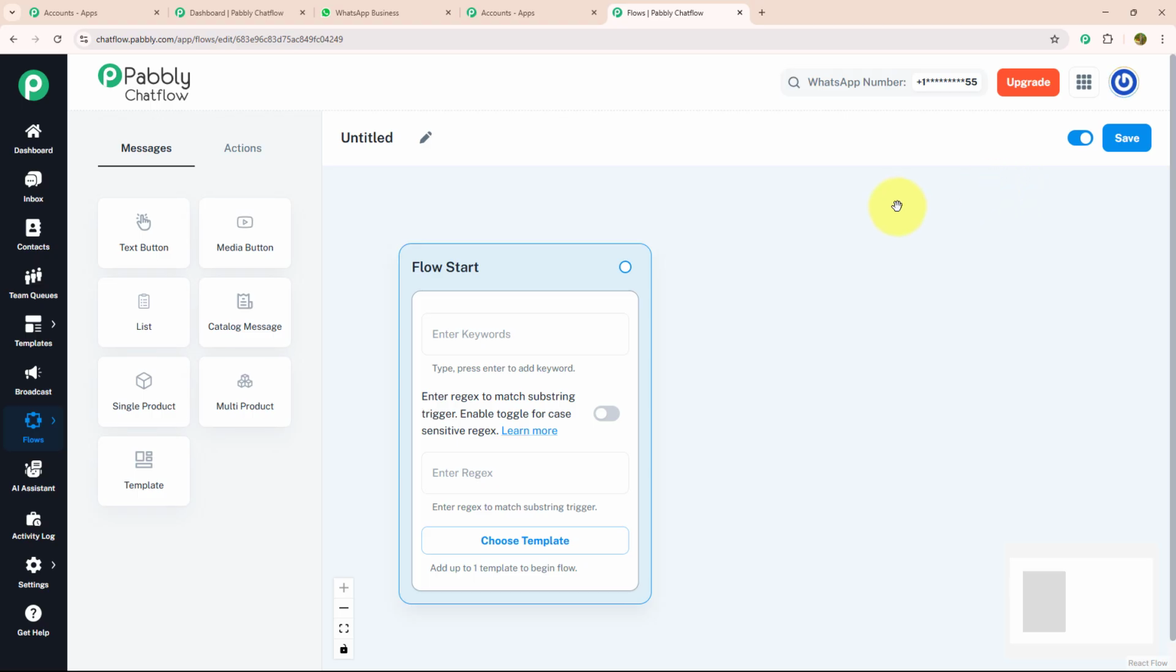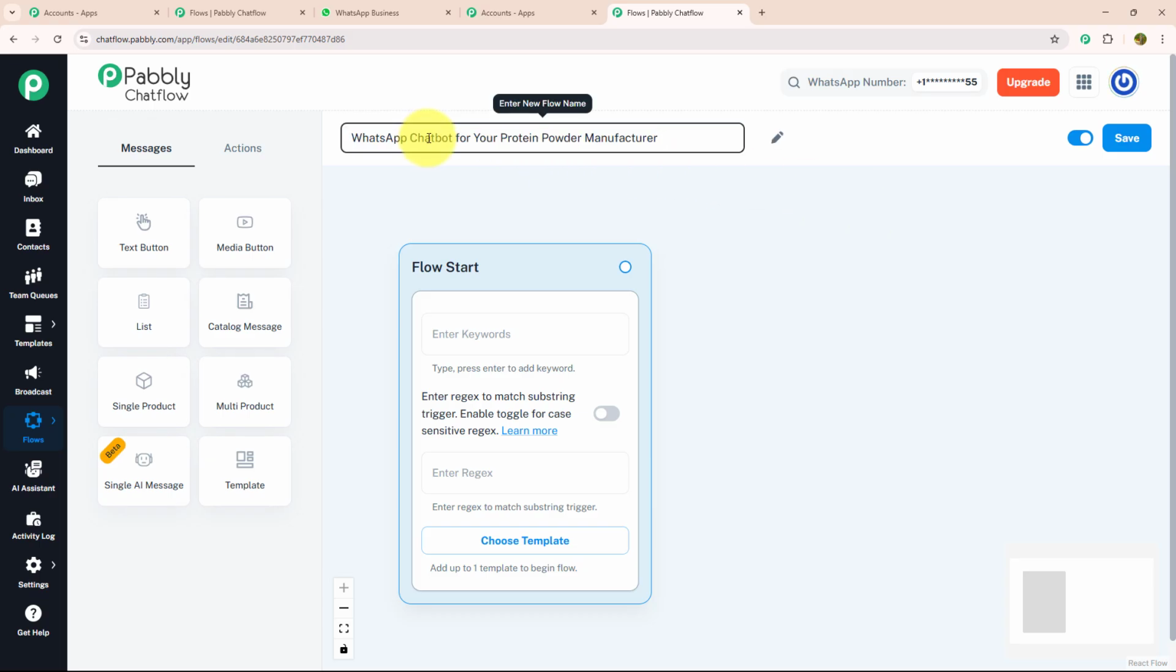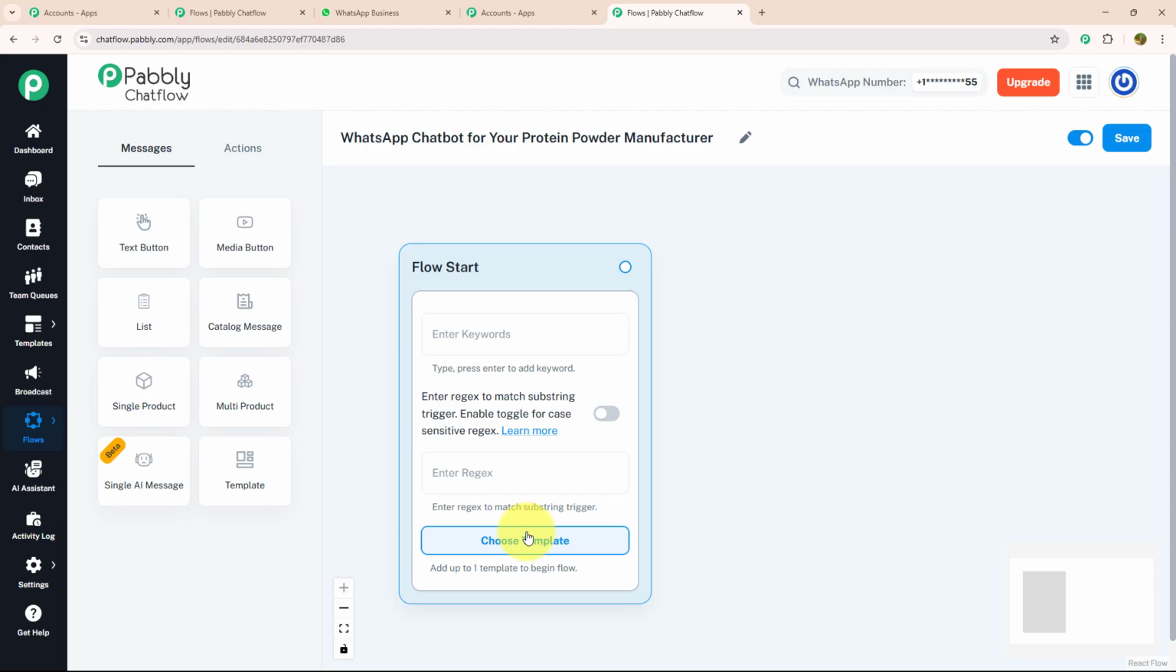Here, to create a new flow, you just need to give a meaningful name. As we are making this chatbot for a protein powder manufacturing business, I will name it accordingly as WhatsApp chatbot for your protein powder manufacturer. Now, after giving a meaningful name, we need to know about three main features which are given inside the flow start: keywords, regex, and choose template. Let's see each feature individually.